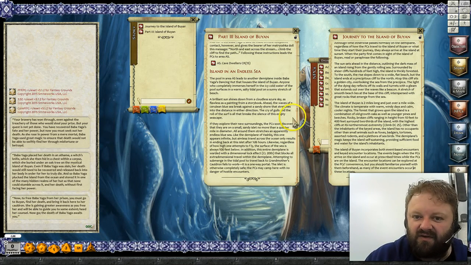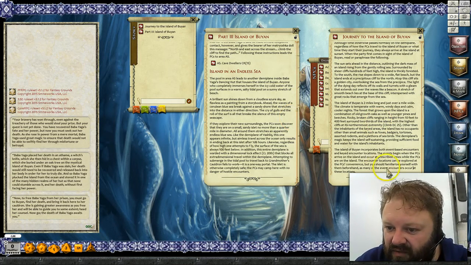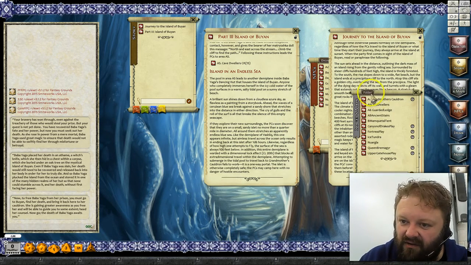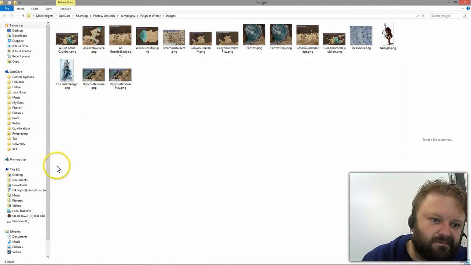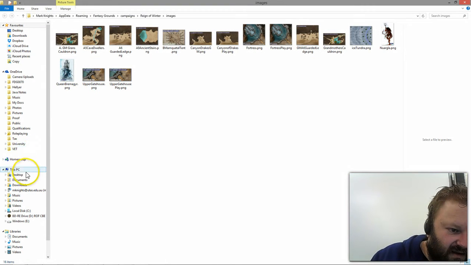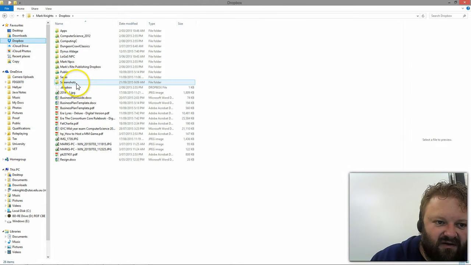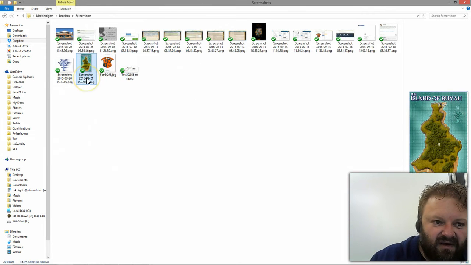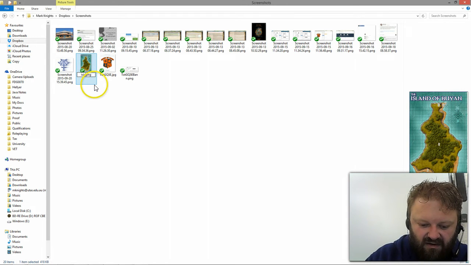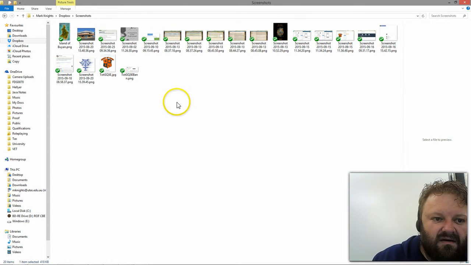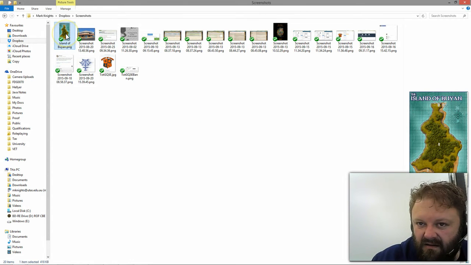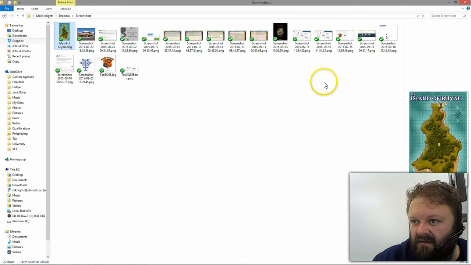Go back into Fantasy Grounds now. Down the bottom it talks about both event-based encounters. Now we're going to include a map, so we're going to add a folder, and we're going to find my Dropbox and my screenshots. I'm going to rename that file Island of Buyan, and okay, so